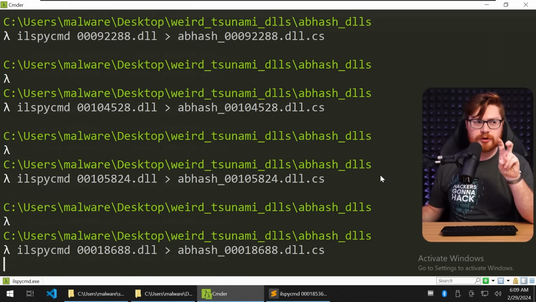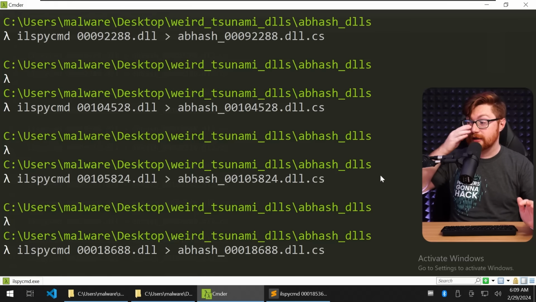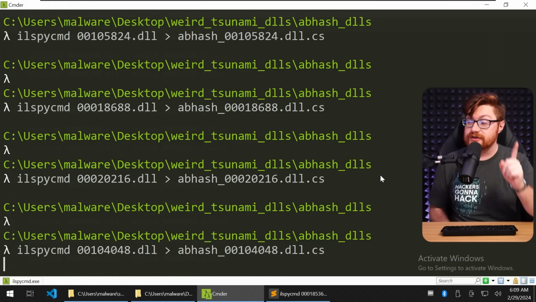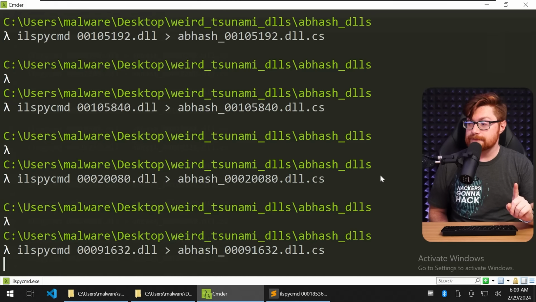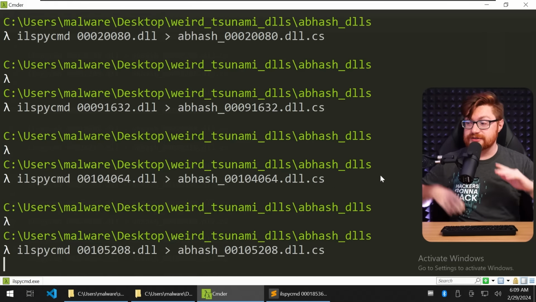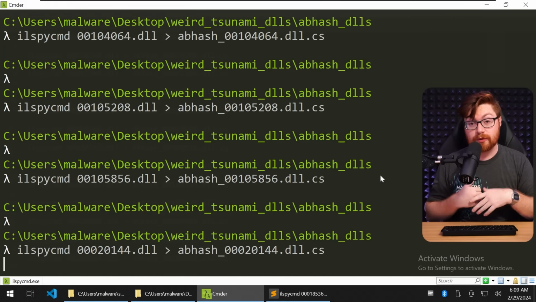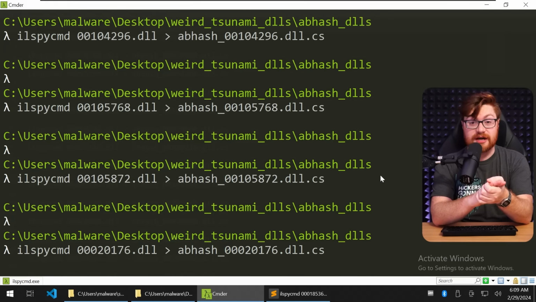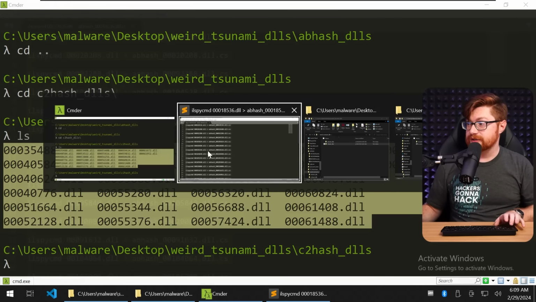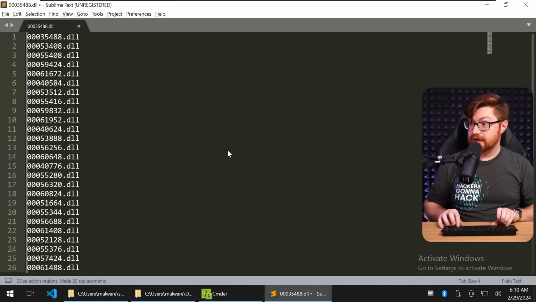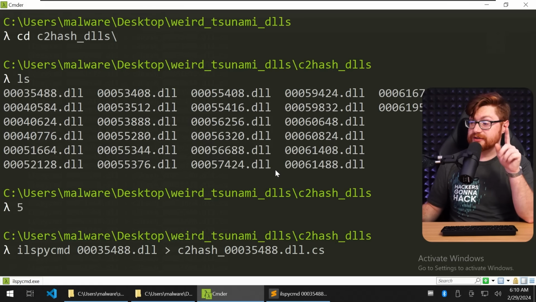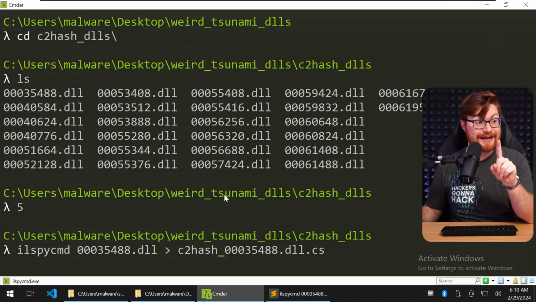We can see the pseudo-compiled, decompiled bytecode, and that will give us some C# that we might be able to explore. And we'll do the same thing for our C2 hash ones. We can kind of deconflict what is normal and what's not. Are there any similarities? Are there differences between each of them? Or we could just kind of explore. Let me do this for the C2 DLLs. I'll stage that, placing new lines, Control-Shift-L. Same setup here. Start to carve these out. This one is going to take a little bit longer, right? Because it is all huge files. Like those were megabytes in size.